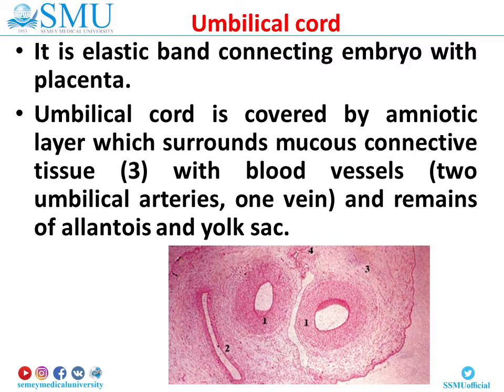Umbilical cord. It is an elastic band connecting the embryo with the placenta. The umbilical cord is covered by an amniotic layer which surrounds mucous connective tissue with blood vessels. Blood vessels are 2 umbilical arteries and 1 vein. Remains of allantois and yolk sac are also present in the umbilical cord. Mucous tissue or embryonic tissue gets the name of Wharton's jelly. It prevents umbilical vessels from pressing, providing uninterrupted supply of the embryo by nutritive substances and oxygen.